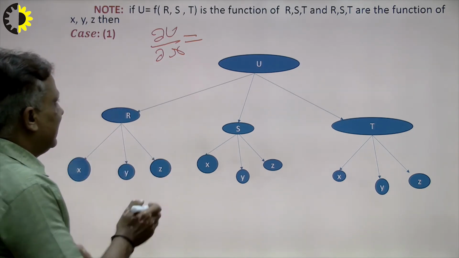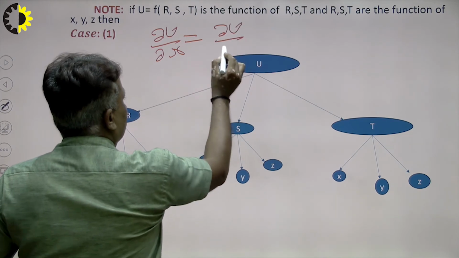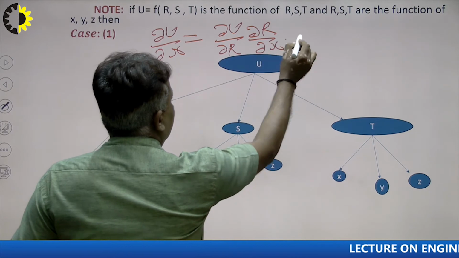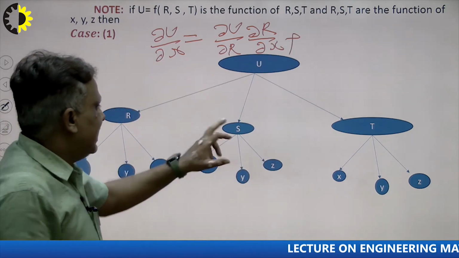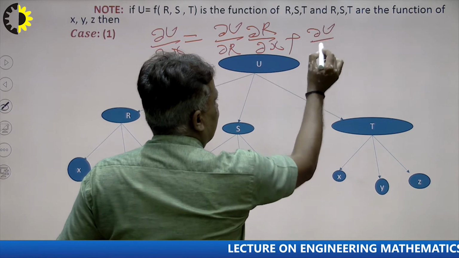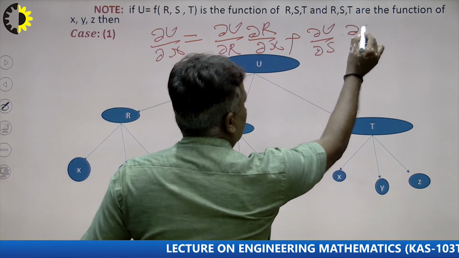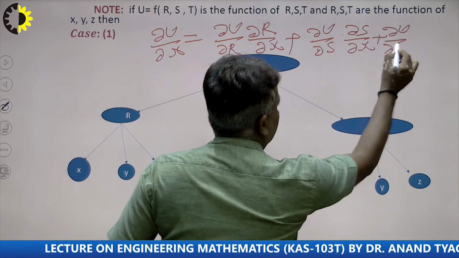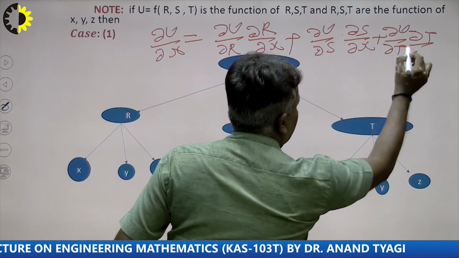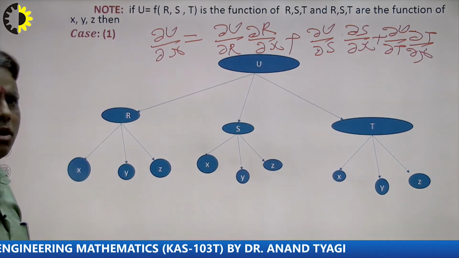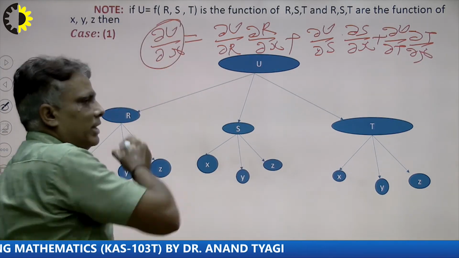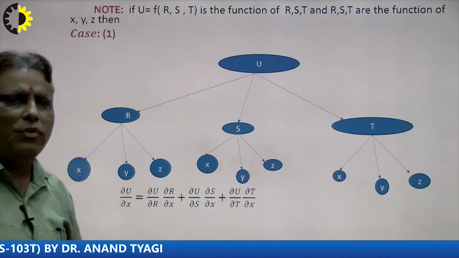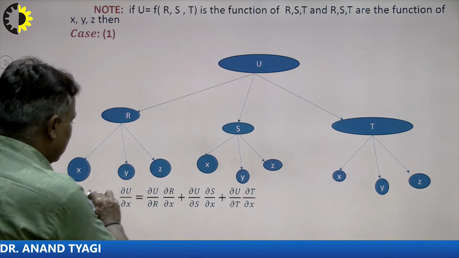So what will be the result here? Del u over del r, that is the most important thing, times del r over del x, plus del u over del s into del s over del x, plus del u over del t into del t over del x. In this way we can find the first formula for del u over del x. So students, keep in mind when we solve problems in future, first of all we create the formula.